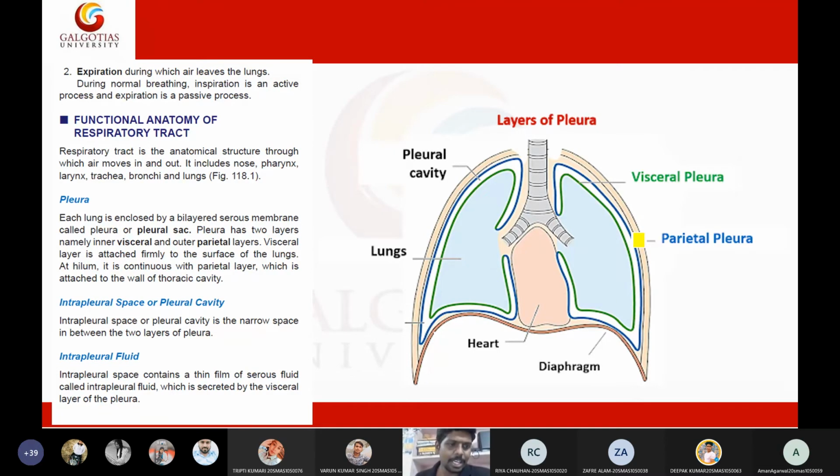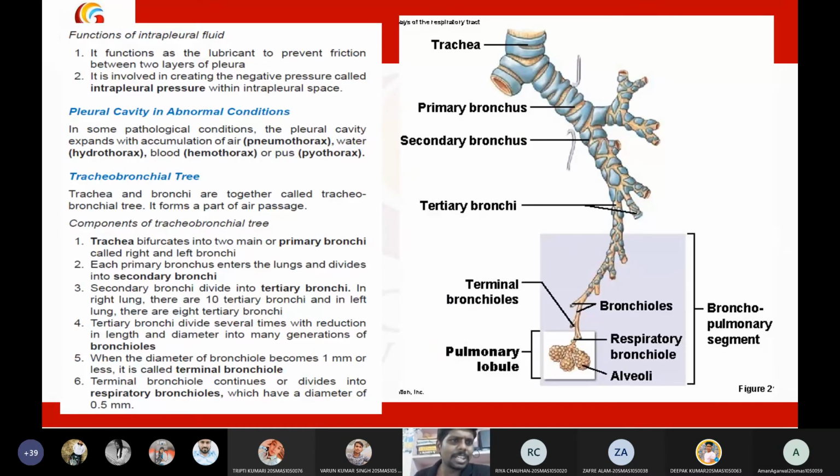Here they have given interpleural fluid. In between this pleura you have interpleural fluid, and they have given the functions. The pleural fluid functions as a lubricant to prevent friction between two layers of pleura, and it also creates negative pressure called interpleural pressure within the interpleural space. I don't know the significance of this negative pressure; I will let you know in the next lecture. Anyway, it will give this negative pressure.